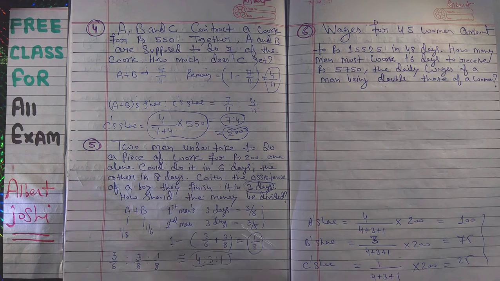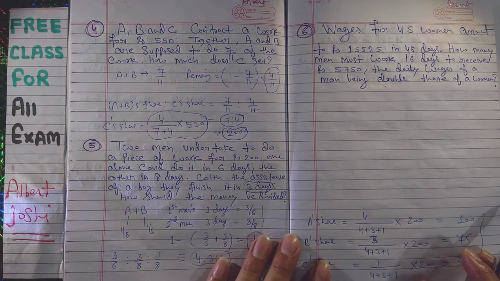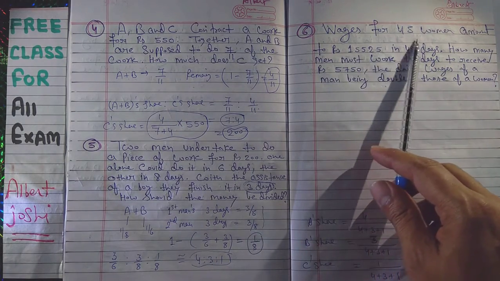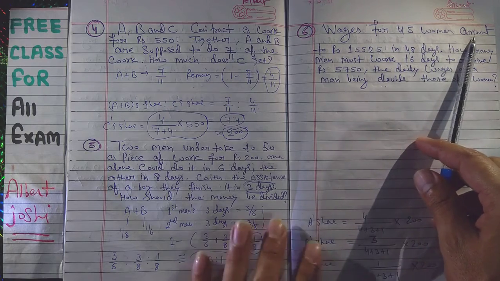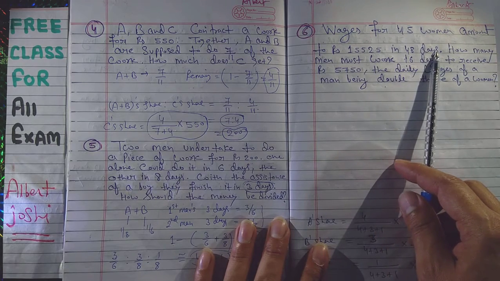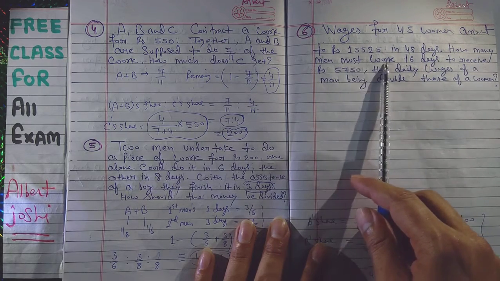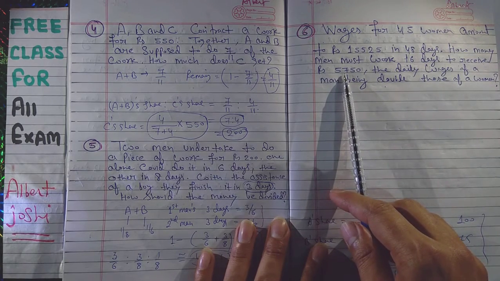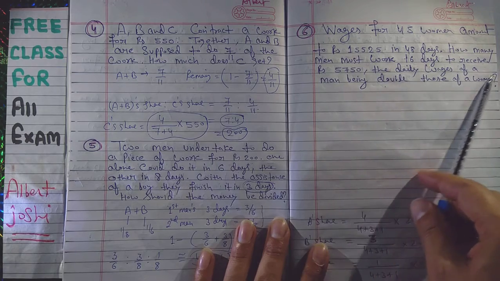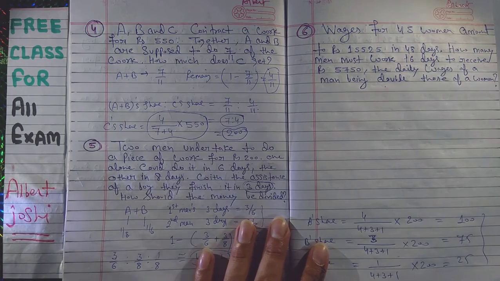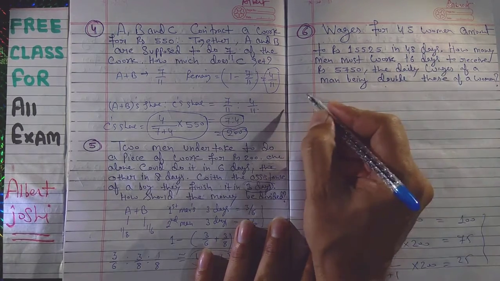By the help of this question, you can understand everything. Now question number 6, that is also very simple. Wages for 45 women amount to rupees 15525 in 48 days. How many men must work 16 days to receive rupees 5750, the daily wages of a man being double those of a woman? That is complicated, but it is very easy.